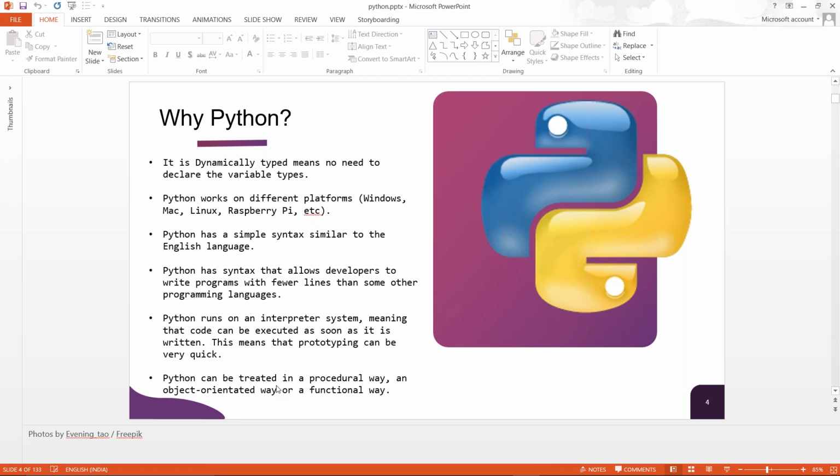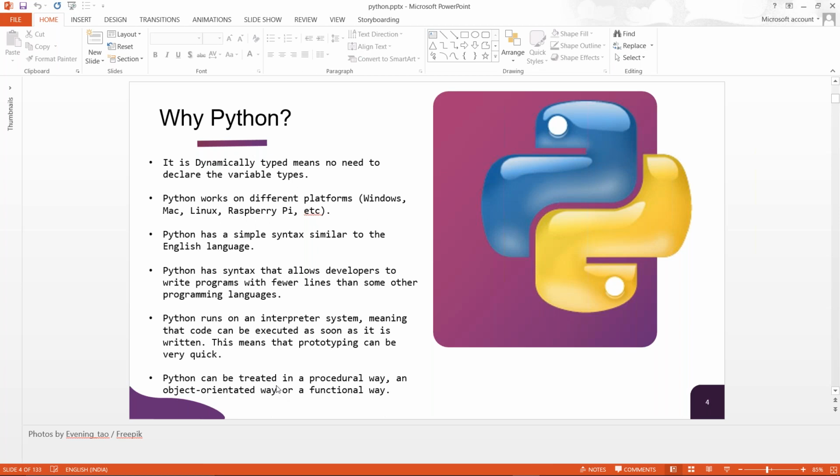Now, when it comes to usage, if you are from a programming background, then you know that in C++, if you want to sort, there are many techniques of sorting, like bubble sort, insertion sort, and many others. Here in Python, sorting has become so simple. With a simple function call, you can sort the values, the numbers, the characters, whatever you want, with a simple sort function. So this is how much simpler Python has made things.